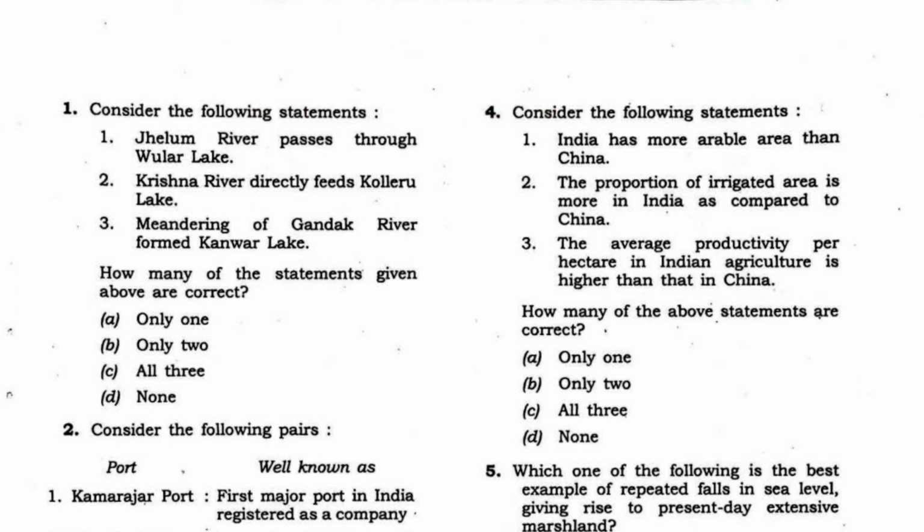Let us discuss the first question. This talked about various lakes and their relation with different rivers, such as the Krishna River and the Kolleru Lake, and the meandering of the Gandak River and the formation of Kanwar Lake. So we see the meandering here. It is a geological process, the Oxbow Lake formation. So this Kanwar Lake is an Oxbow Lake.